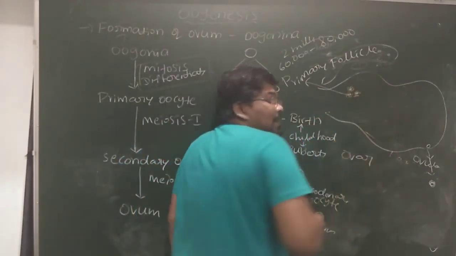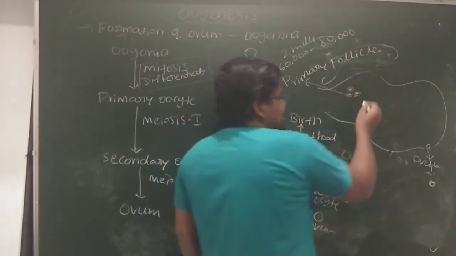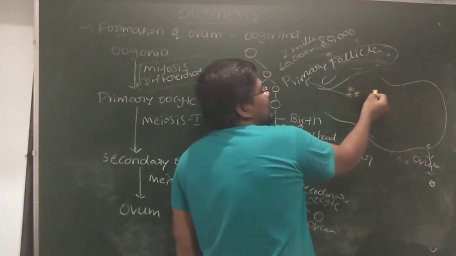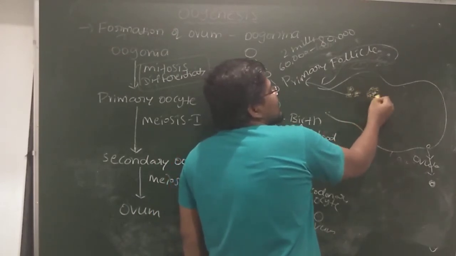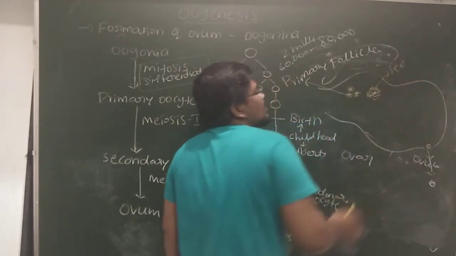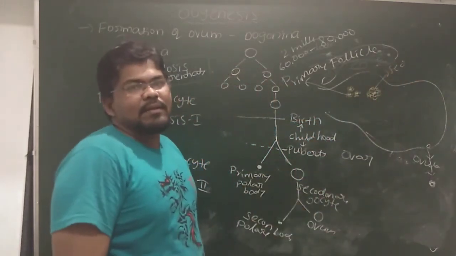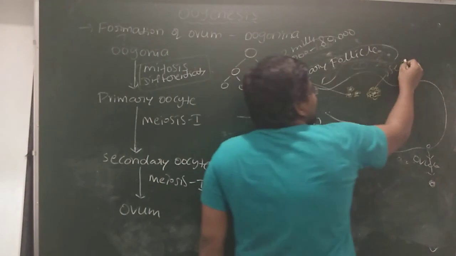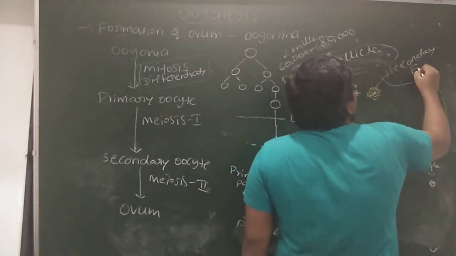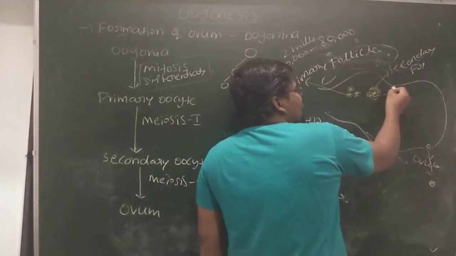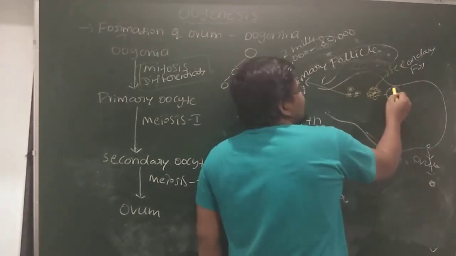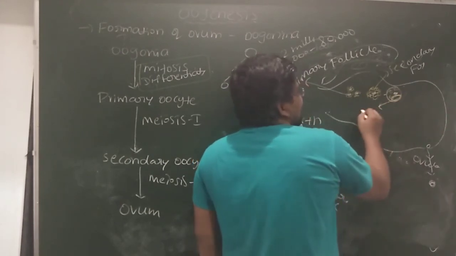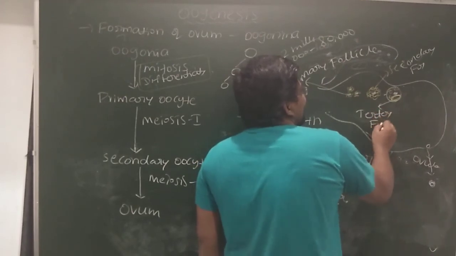After puberty, the primary follicles formed before birth start to develop. Okay, see here how it develops. The primary follicle, which contains only one layer of granulosa cells, becomes a secondary follicle. Secondary follicle means more granulosa layers are added surrounding the primary oocyte. The primary oocyte is still there in the secondary follicle. After that, more granulosa cells are added surrounding the secondary follicle, and a cavity forms inside it. This is called a tertiary follicle.